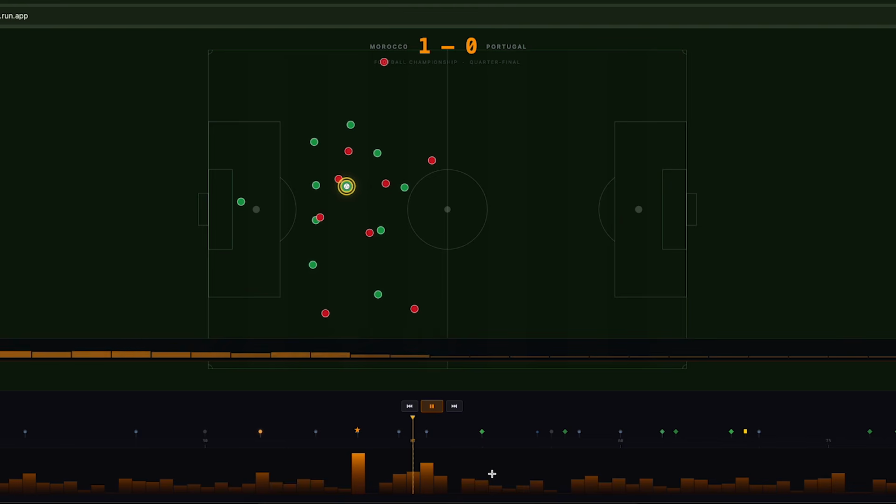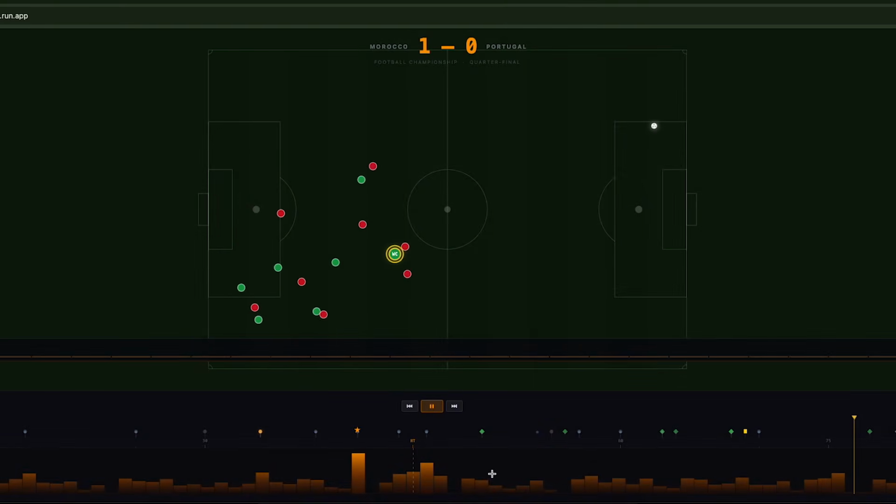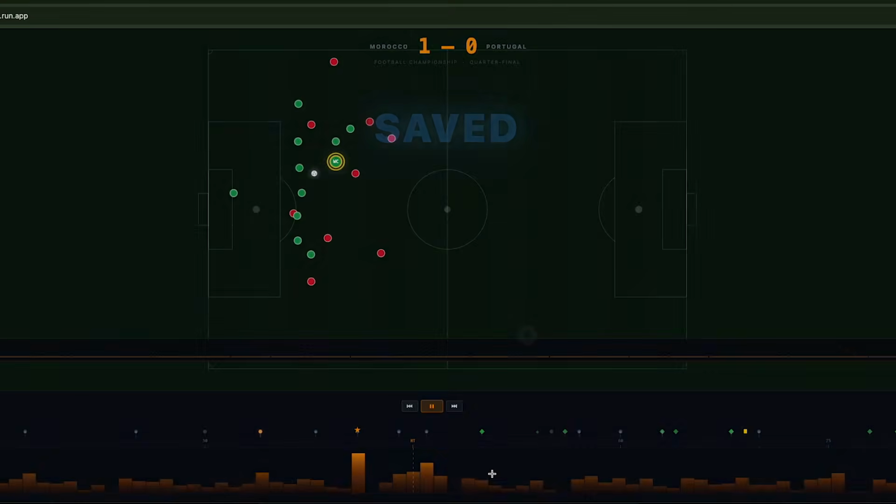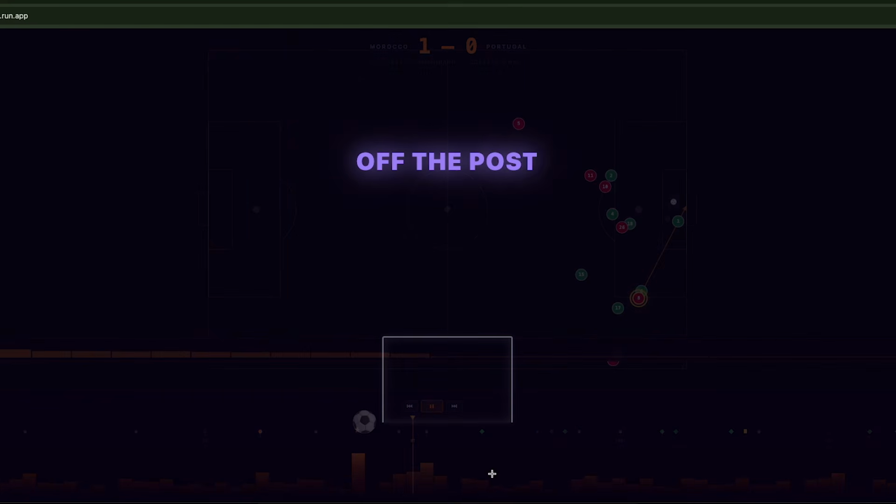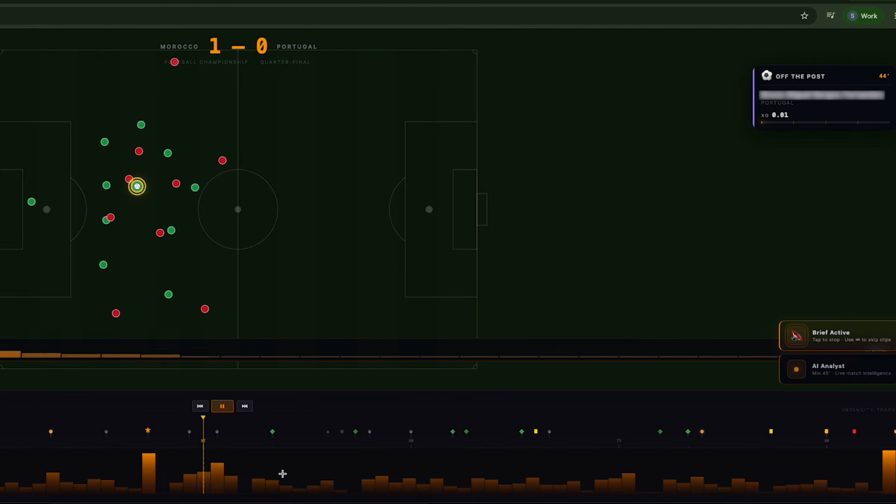I love this on so many levels. I'm getting chills. It feels so immersive and so real. Now, it looks like the application does more, right? You're going to see circles that represent the players in real time. This goes minute by minute, and you see all the animations when a shot is saved, when a shot is off target. Also in the corner, you see stats that update in real time depending on what's happening in the match.